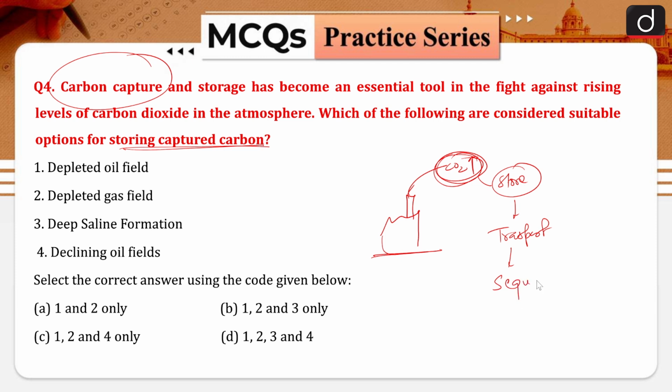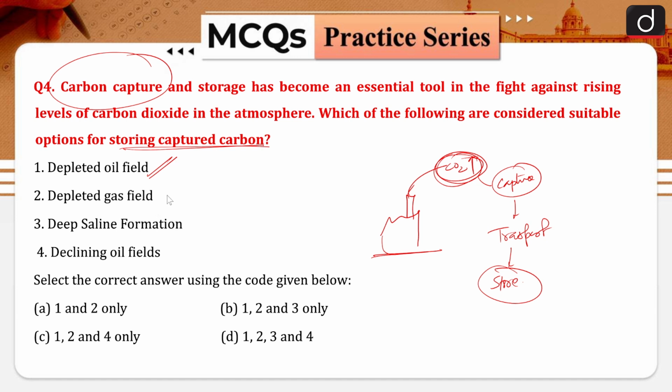I'm sorry, I would like to tell you that we will capture it first. Okay, we will capture this carbon dioxide which is getting out of the industry, then we will transport it to a site where we can store it. Now they are asking which of the following are suitable sites for this particular storage. So here you can say depleted oil fields. When there are depleted oil fields, there are some voids, which can be filled with carbon dioxide. So that is also one area where we can go for the capturing of the carbon.